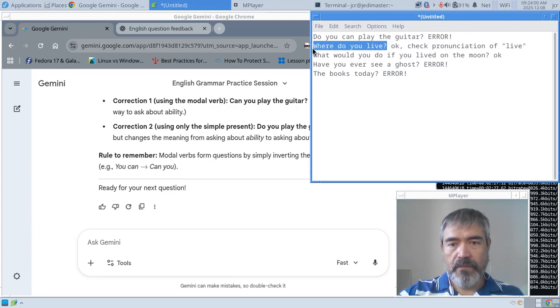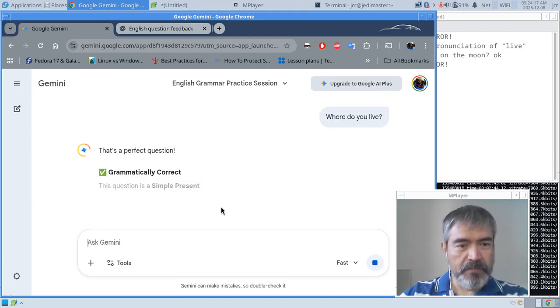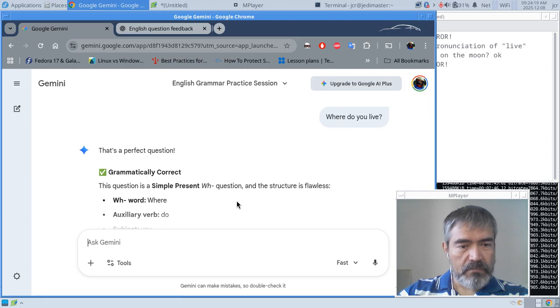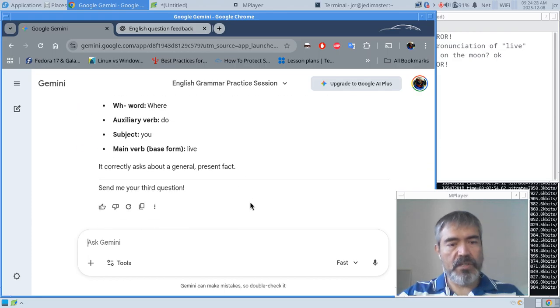Where do you live? Check the pronunciation of the verb live. This verb is never live. Alright. Where do you live is incorrect. But here just focus on the writing. Where do you live? That's a perfect question. The question is a present simple WH question and the structure is flawless. Good. Send me your third question.